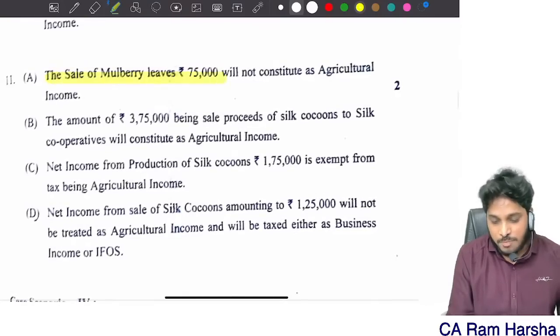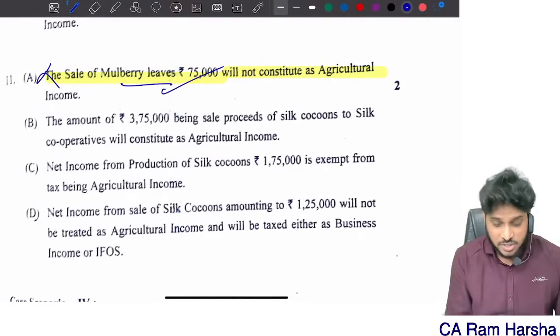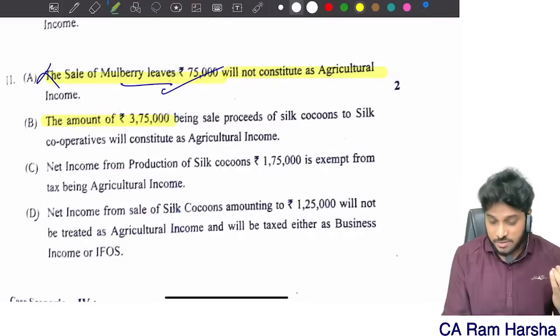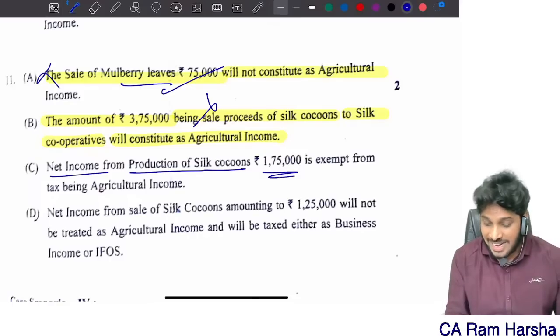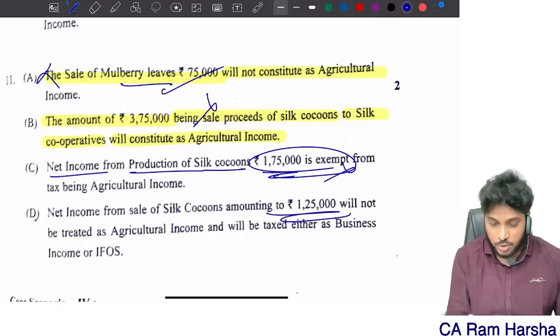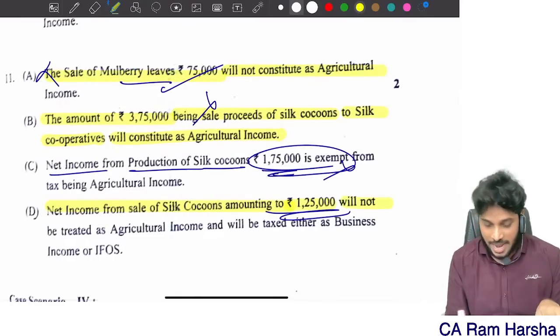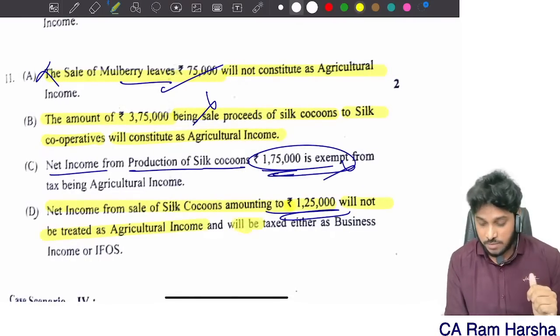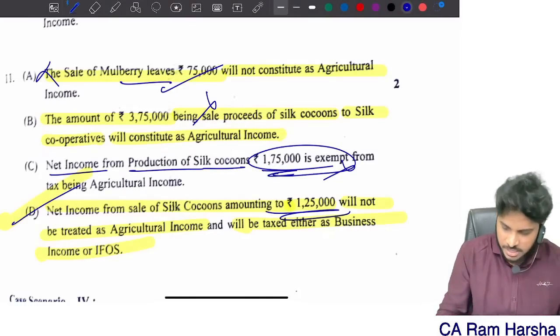Then the sale of mulberry leaves 75,000 will not constitute. That's a wrong statement. Sale of mulberry leaves is an agricultural income. The amount of 3 lakh 75 being sale products of sale of cocoons to silk cooperative will constitute. That's wrong. Net income from production of silk cocoon 1 lakh 75, no, it is actually 1 lakh 25. Net income from sale of silk cocoons is 1 lakh 25,000 and will not be treated as agricultural income, will be taxed under IFOS or PGBP, whatever it is. Correct. So the answer is D.